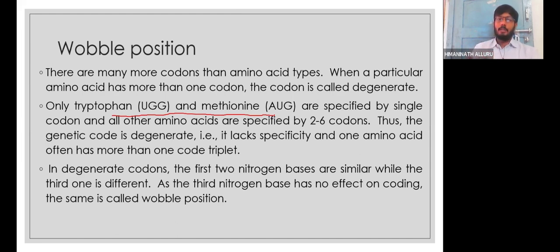For tryptophan and methionine, we cannot apply it because they are single. Only one AUG, only one methionine will be produced. Methionine will not be coded by any other codon. In the same way, tryptophan is coded only by UGG. There is no other codon that codes for it. Whereas for other amino acids, which can be coded by more than 2 codons, the wobble position plays a very important role in determining that amino acid, where we can say degenerate. Generally they are not, but here we can say degenerate.